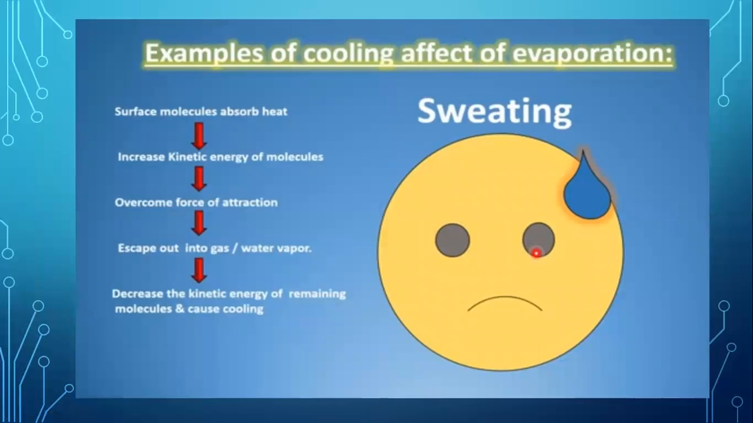Next is sweating. Sweating is very common in summer season. Actually, when water molecules are present on our body, they absorb heat from our body that increases their kinetic energies. These increased kinetic energies are used to overcome forces of attraction. Finally, they escape, and the remaining molecules have less kinetic energy, that is, decreased temperature, and cause a cooling effect.